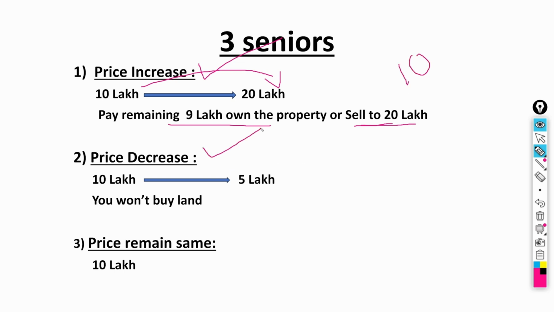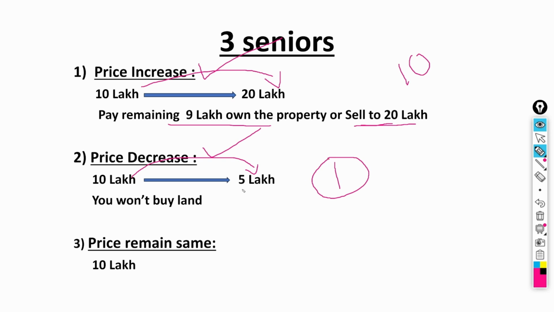Second scenario, the price of the land decreases from 10 lakhs to 5 lakhs. Whatever the reason may be, water shortage or poor infrastructure, the land price decreases from 10 lakhs to 5 lakhs. In that case, you won't buy the land. As the owner of the call option, you have a right whether you want to own it or not. In this process, we will lose the 1 lakh which we paid in the agreement, but we are not going to buy this.